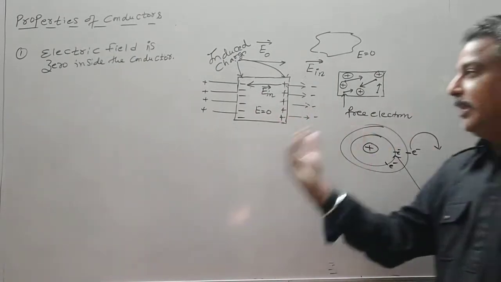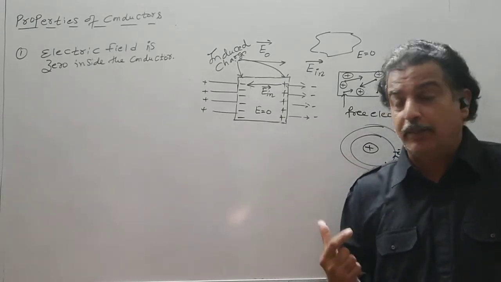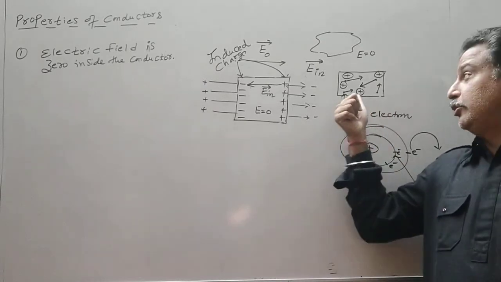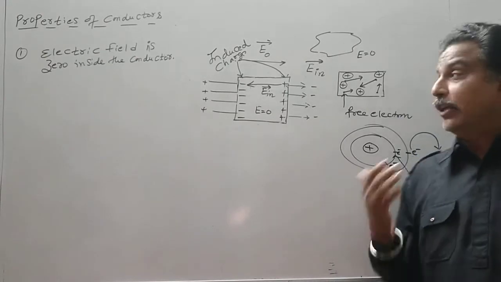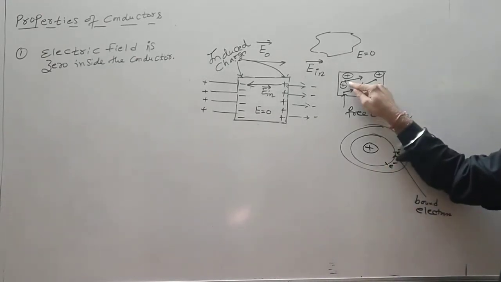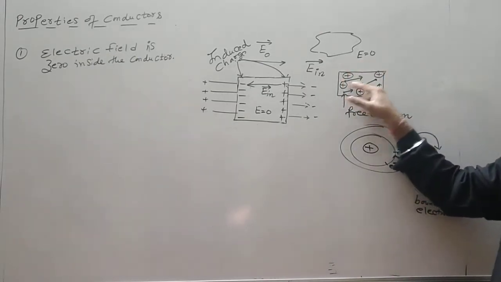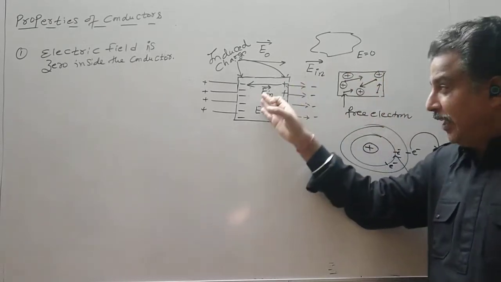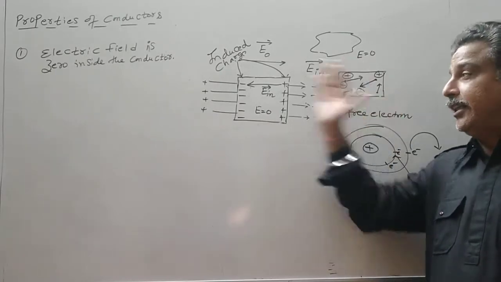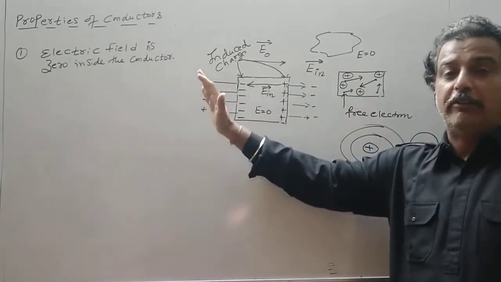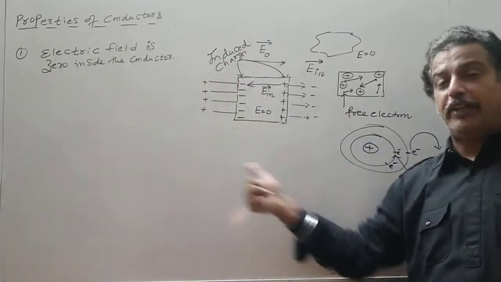So in the coming chapter we will say the drift of the electron will take place. These electrons are in random motion, but as soon as I place this metal in this field, there is a drift of electrons. Suppose I take this electron, it was free to move in any direction. For the time being it may go in this direction, but as soon as I place it here, there is no choice for this electron. It has to move opposite to the external field, because there is a force of attraction.